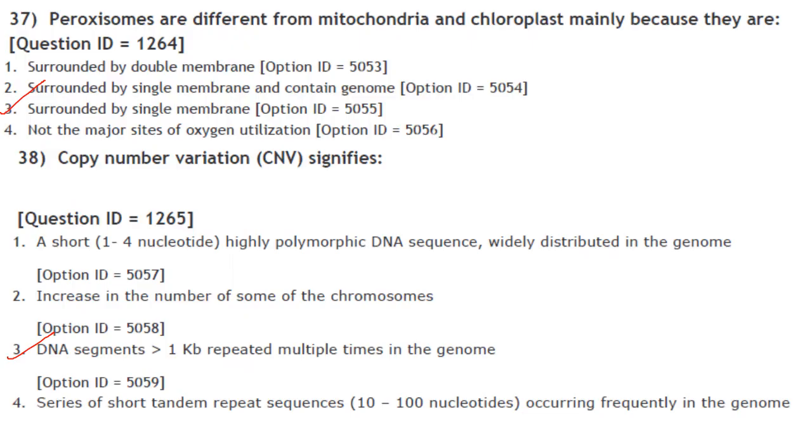Then peroxisomes are different from mitochondria and chloroplasts mainly because they are surrounded by a single membrane. Okay, answer is option 3.